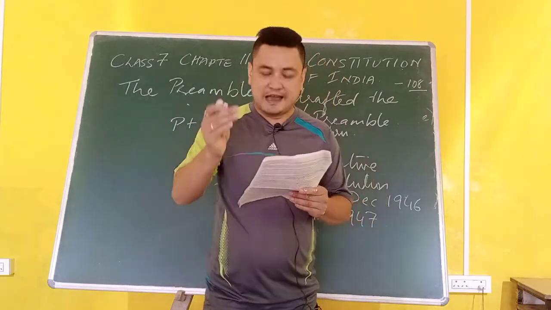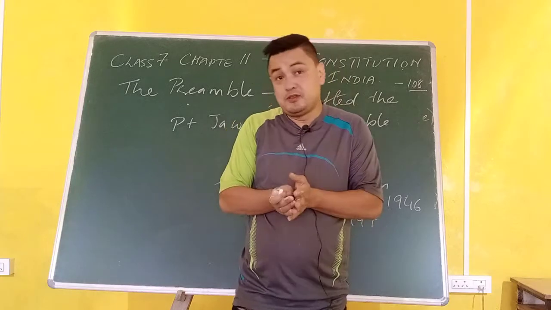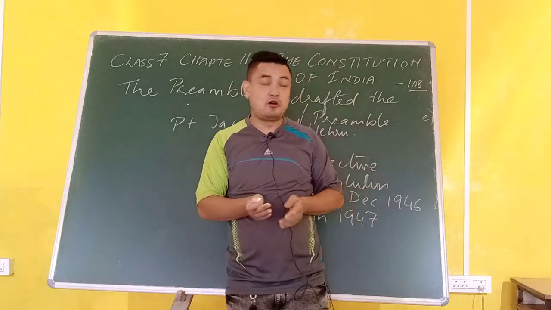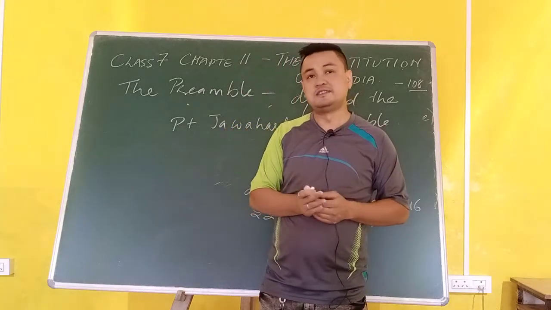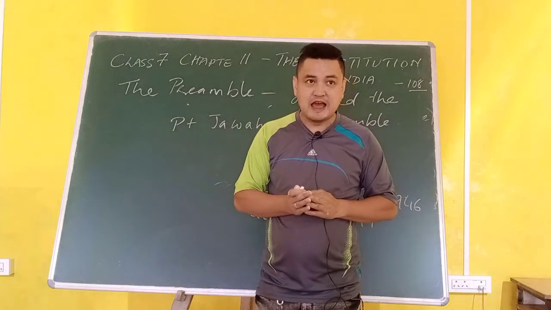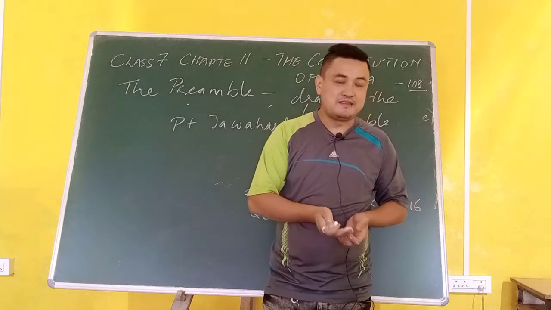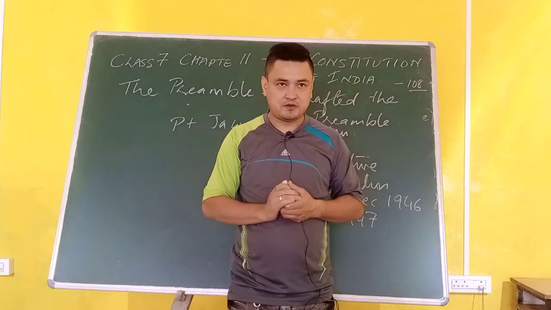Now, since the time the Preamble was made, only one time has the Preamble of India been modified. Let's take an example: during an examination or while copying questions and answers, many children make mistakes, and they use a rubber, eraser, or correction pen to rectify them.